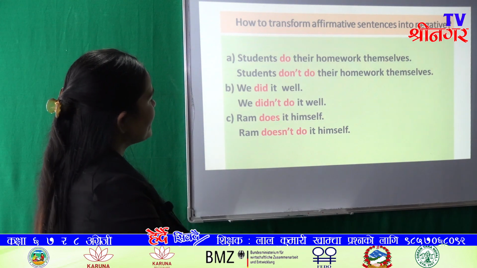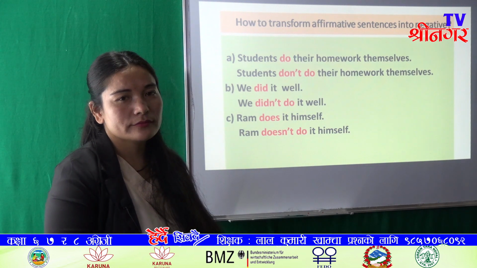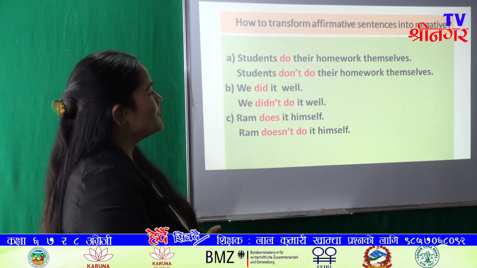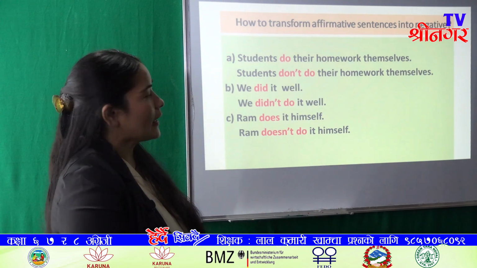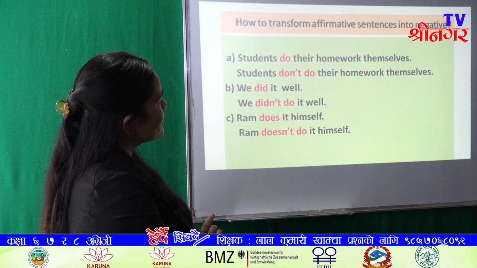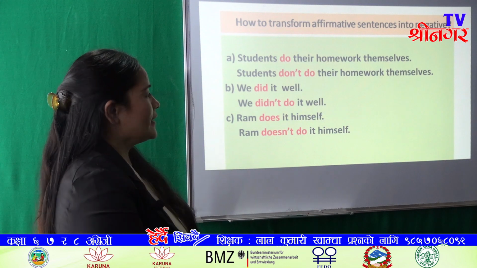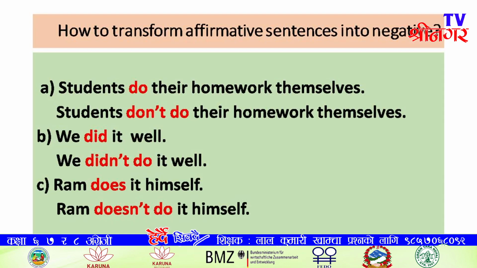Okay, in the next example, we did it well. In this sentence did is verb 2. So being verb 2, we use here didn't, and we change did into verb 1, and its verb 1 is do. So we did not do it well.